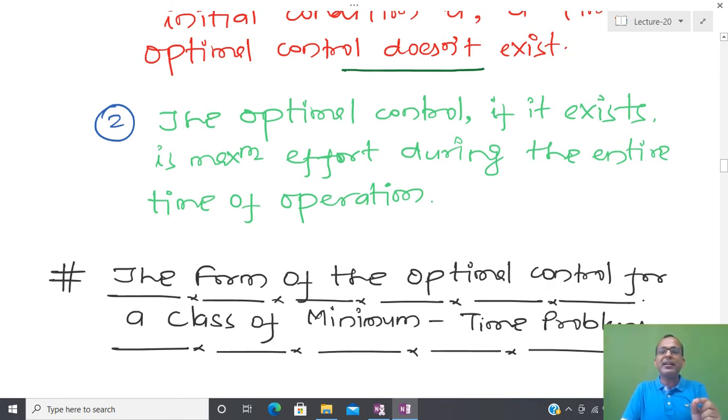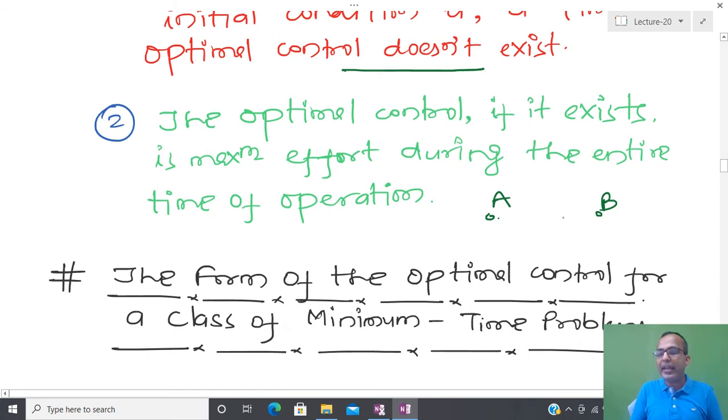Suppose that you want to travel from point A to point B. You have a car and you have two actions: either you can accelerate your car or decelerate your car. So suppose you want to move from point A to point B in minimum time, then you have to accelerate your car everywhere with maximum effort and decelerate also with maximum effort.